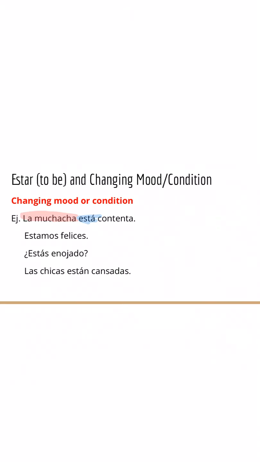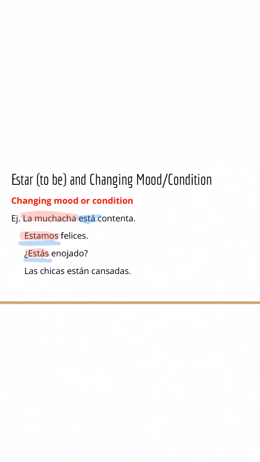My next one is estamos felices. Now, I don't see a subject pronoun, but what I do see is a conjugation of estar that is unique, meaning nobody else shares this conjugation. It's only fitting for nosotros. So within that, I also see my subject, nosotros. We are happy. My next one, I'm running into the same thing. I don't see a subject pronoun, but I do see the conjugation of estás, which is also unique and only fits tú. So my subject here is tú. Estás enojado. Are you angry?